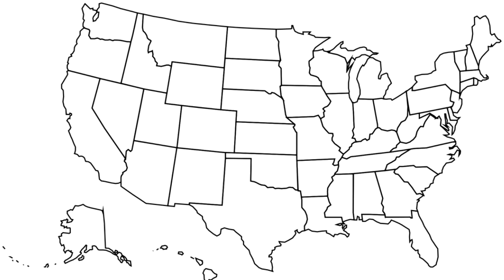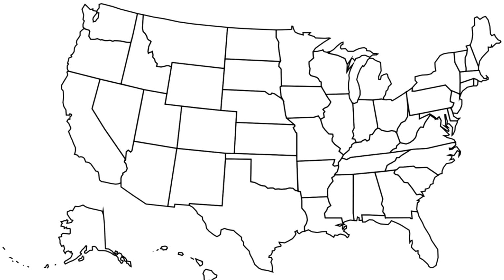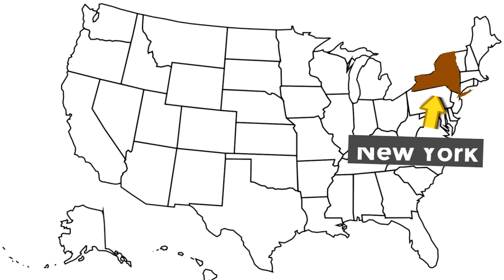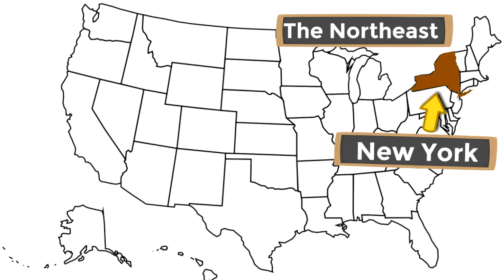Oh, this is convenient. A United States map. Now, where on this map is the state of New York? Yeah, the state of New York is right here. It's in a region of the United States called the Northeast. We're going to take a closer look at what surrounds the state of New York.